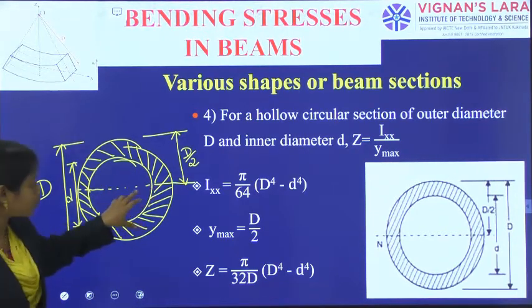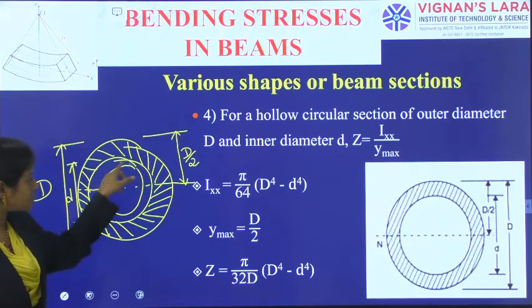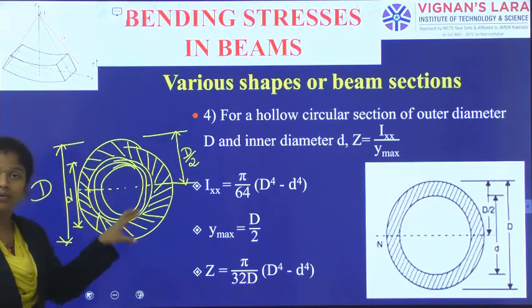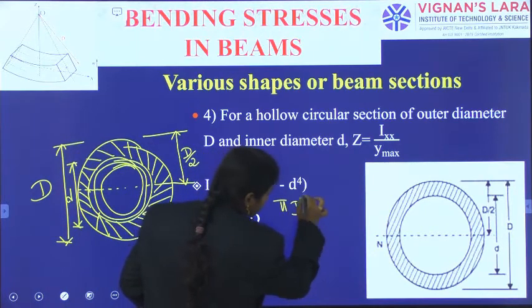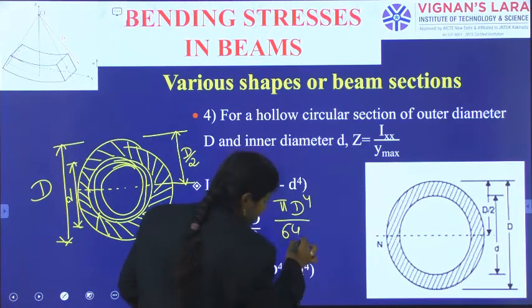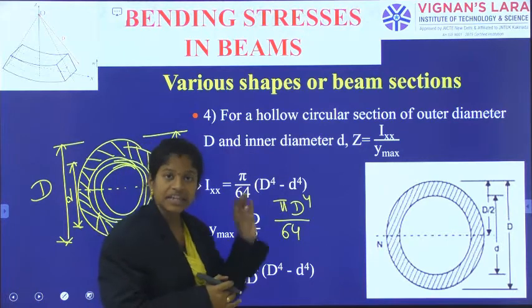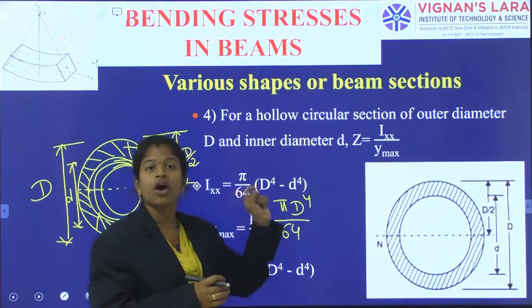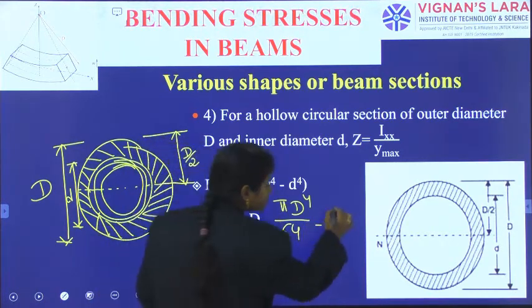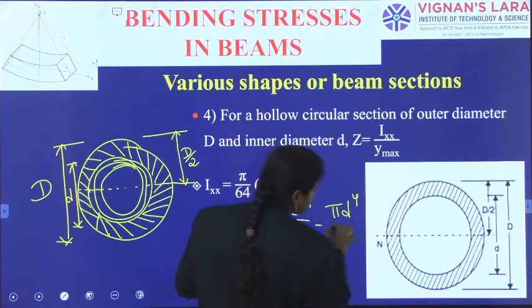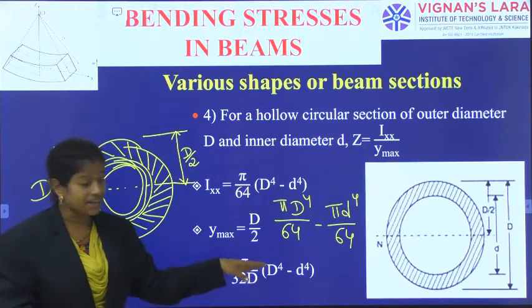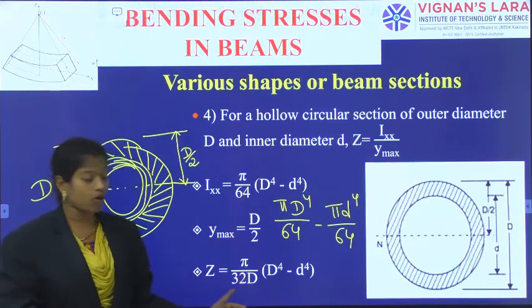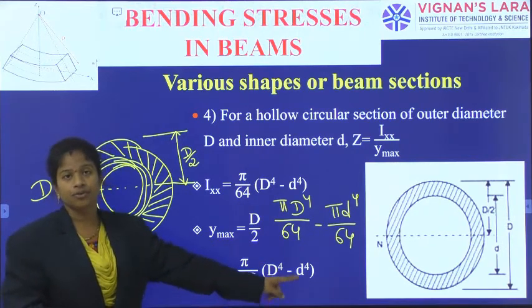Which moment of inertia is removed? The moment of inertia of that portion, pi d power 4 by 64, since inside some portion of diameter d has been removed. So for that portion's diameter, I am removing the moment of inertia, and the extreme fiber's distance is D by 2, and the ratio of these two gives pi by 32 D times (D power 4 minus d power 4).